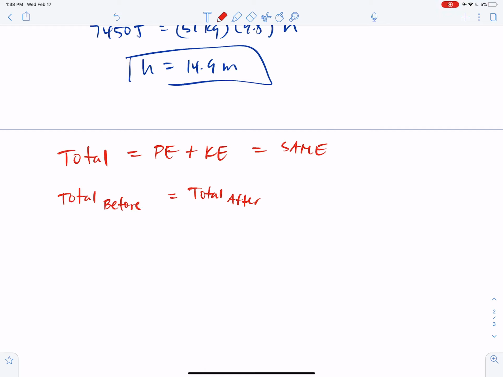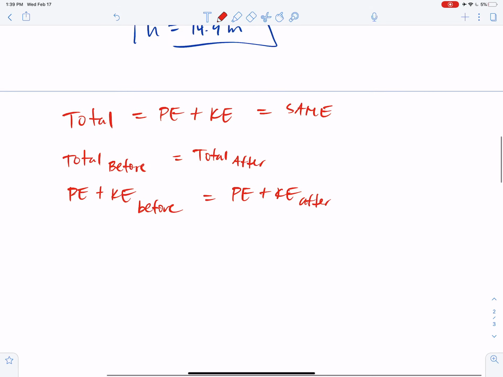Okay, and that means that PE plus KE before is going to be equal to PE plus KE after. Or if you want, we could swap out the before and after and just call it like time 1 and time 2 for any comparison. The total at time 1 is going to be equal to the total at time 2, which means that PE plus KE at time 1 is going to be equal to PE plus KE at time 2.